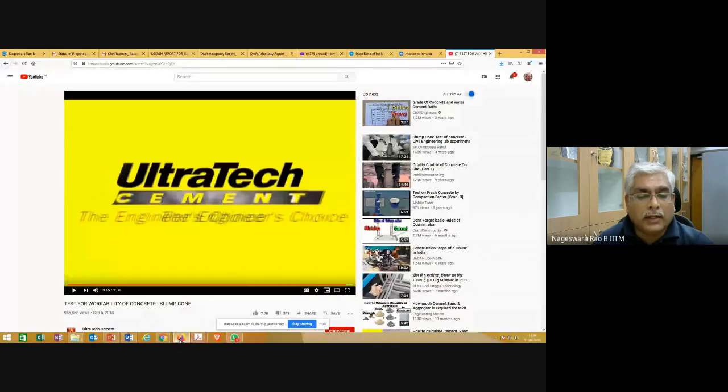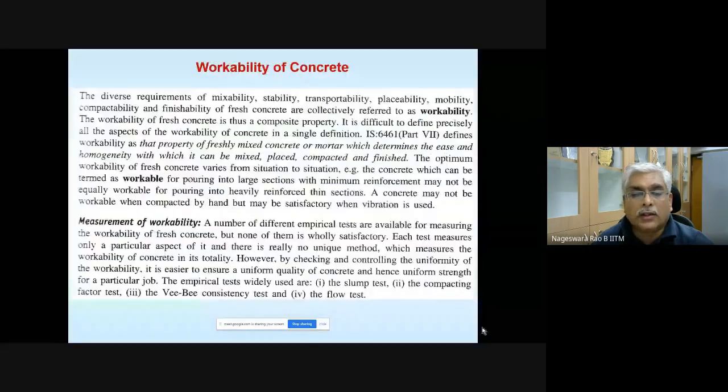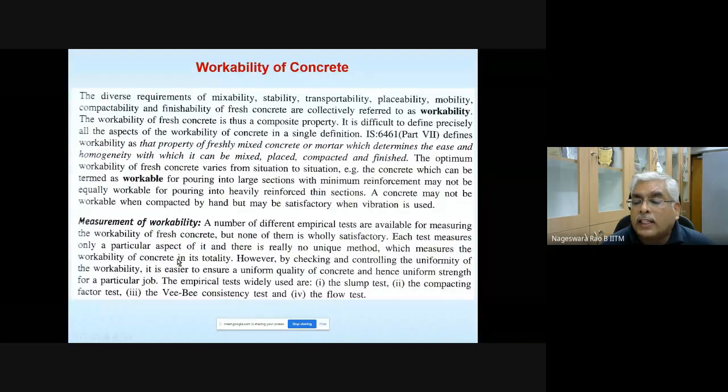Okay, so now let me quickly complete this one. So now let's come back to this slide. Measurement of workability. I showed you different ways. A number of different empirical tests are available for measuring the workability of fresh concrete, but none of them is wholly satisfactory. Each test measures only a particular aspect of it, and there is really no unique method which measures the workability of concrete in its totality.